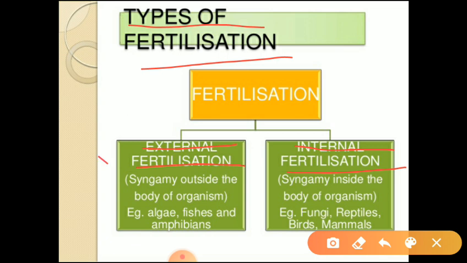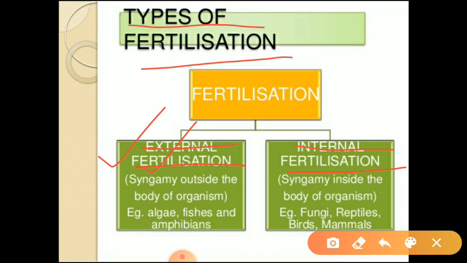First we can discuss about external fertilization. The fertilization which takes place outside the body of a living organism we can call as external fertilization.